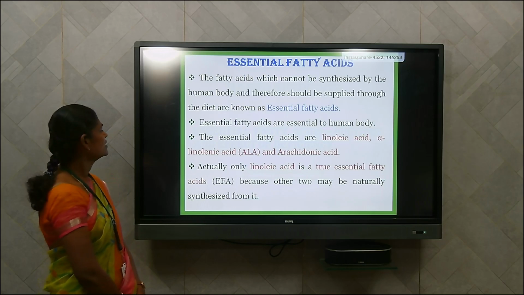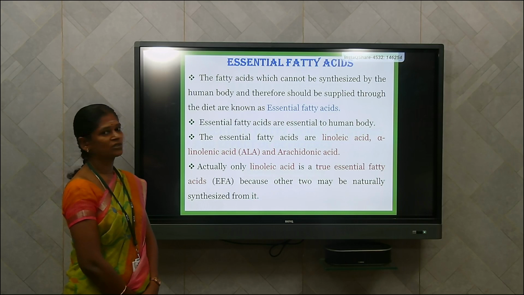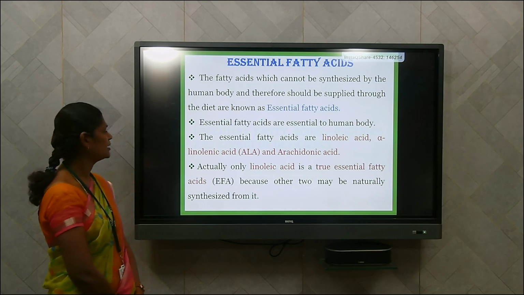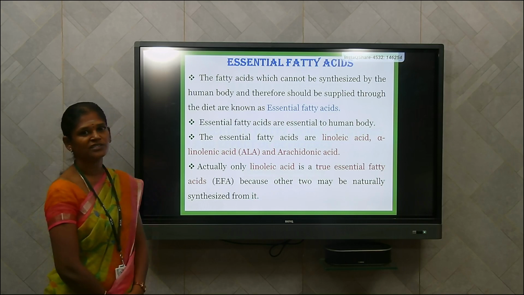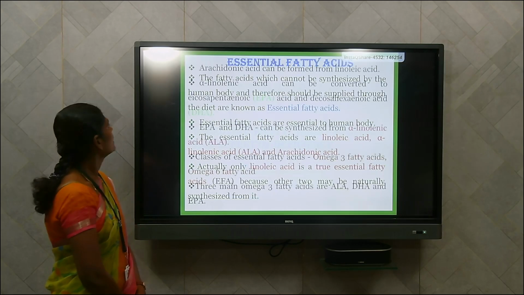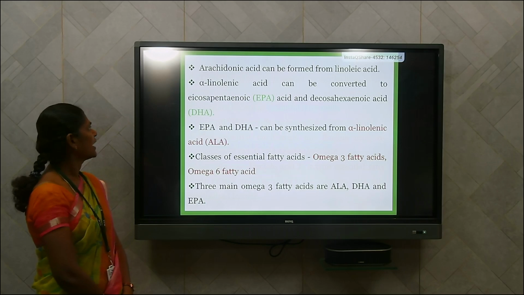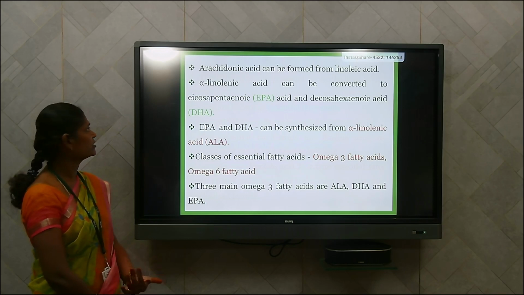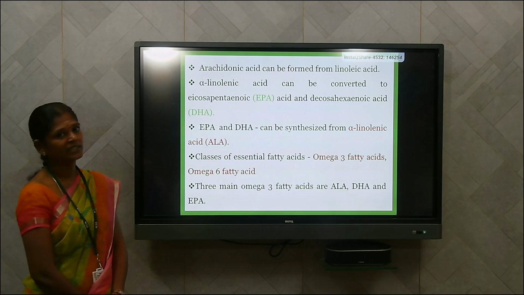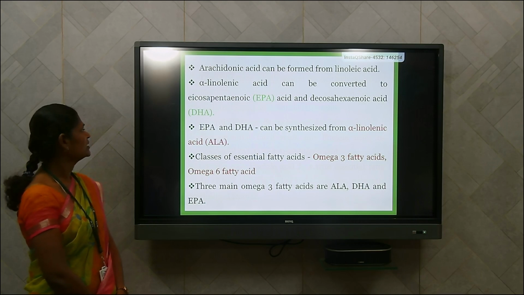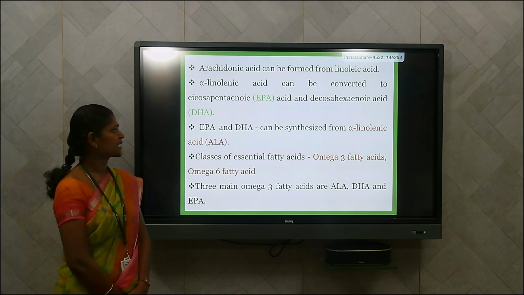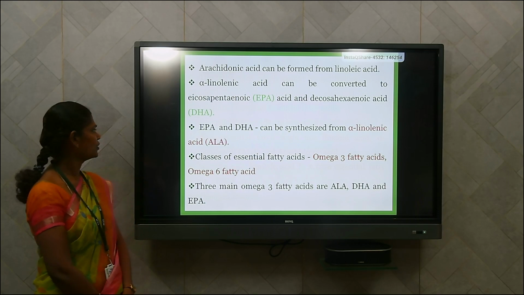arachidonic acid. Actually, linoleic acid is called a true essential fatty acid because the other two are naturally synthesized. Arachidonic acid can be formed from the linoleic acid, and alpha-linolenic acid can be converted to eicosapentaenoic acid and docosahexaenoic acid. This EPA and DHA can be synthesized from the alpha-linolenic acid.